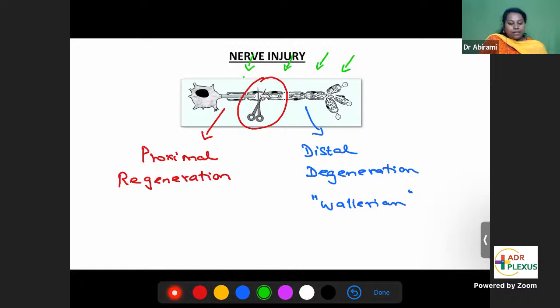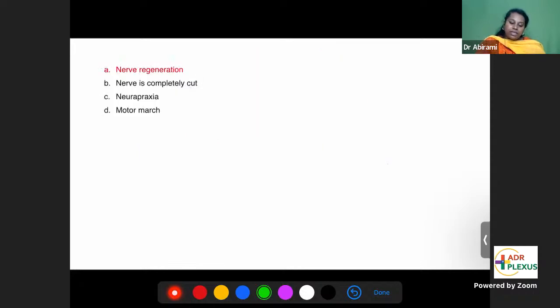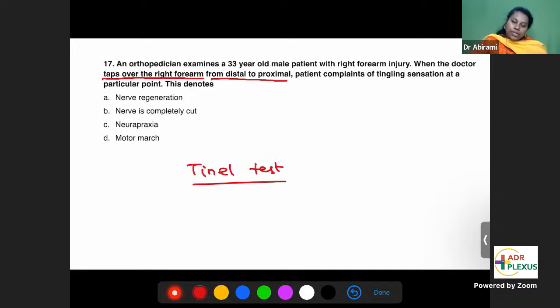If this is the site of nerve injury, what the orthopedician is doing is tapping from distal to proximal like this. Once he reaches the site of regeneration, the patient will complain of a tingling sensation. It means that is the point where regeneration is starting. That is called Tinel's sign or Tinel's test. So Tinel's test is used to identify the site of nerve regeneration.